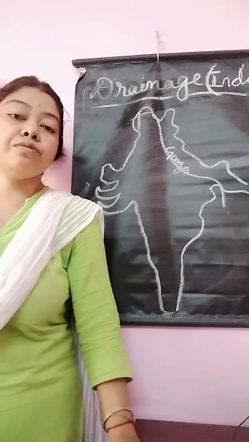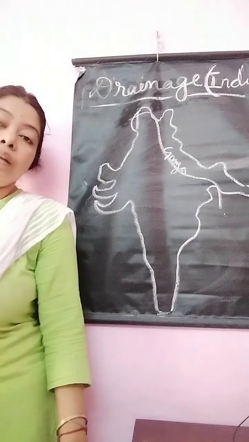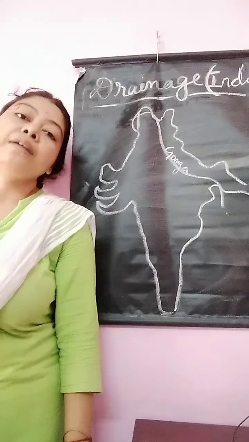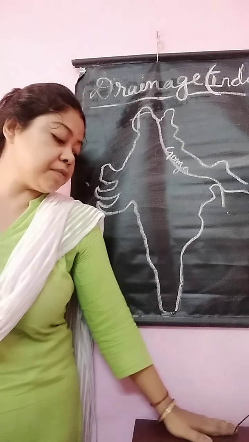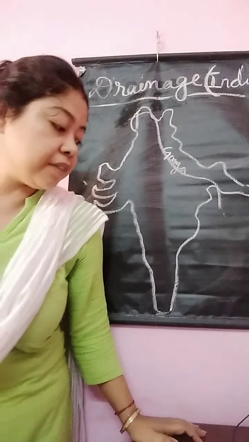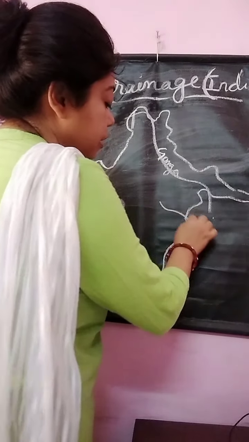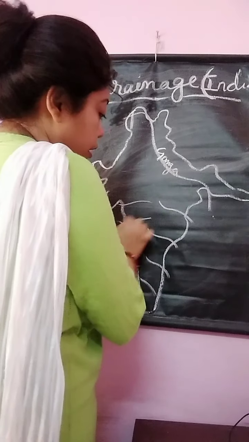Now we are going to the rivers of South India. The rivers of South India include Mahanadi, Godavari, Krishna, Kaveri, Narmada, Tapti. The important rivers of South India are classified into two parts, the east flowing rivers and the west flowing rivers. Some rivers flow eastward and some flow westward.